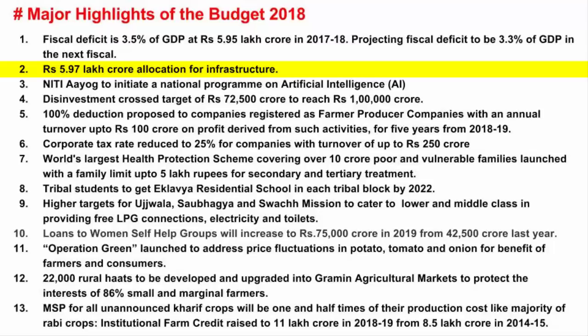When we say infrastructure, we refer to the construction of roads, airports, railways, inland waterways, and other investments that provide good quality services to the people. And in this year's budget, the government has allocated rupees 5,97,000 crore. So last year it was around 4,94,000 crore. I'll just briefly tell you where all this money has been allocated under infrastructural development.